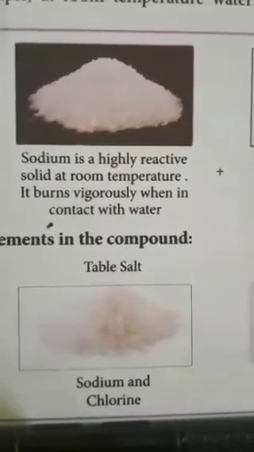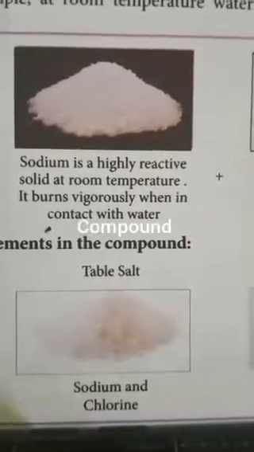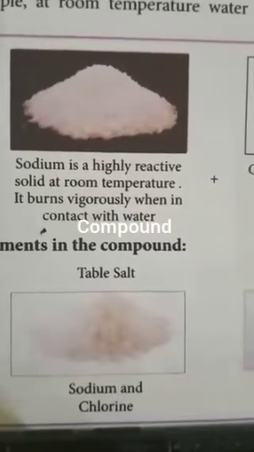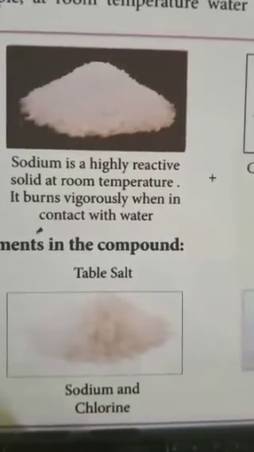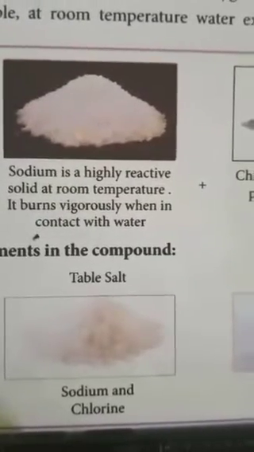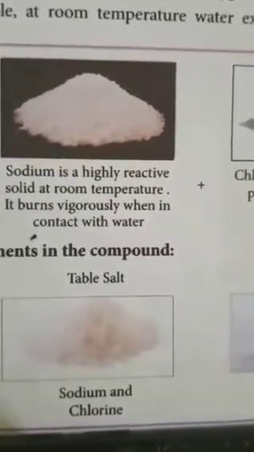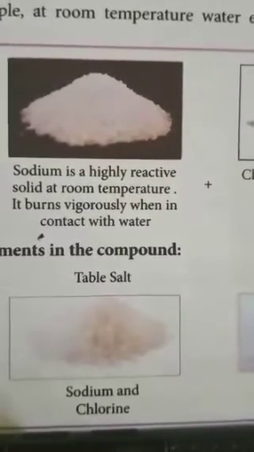Now I am going to discuss one topic, that is compound. A compound is a pure substance. How is it formed? It is formed when two or more elements combine chemically.